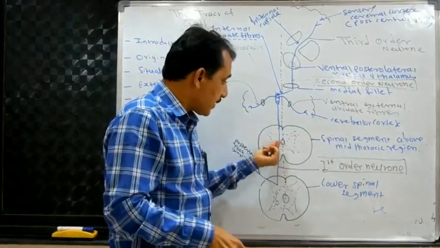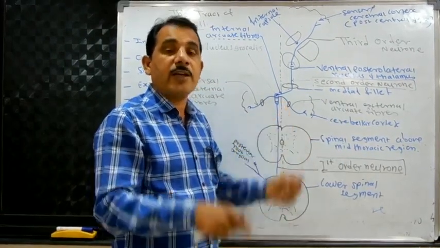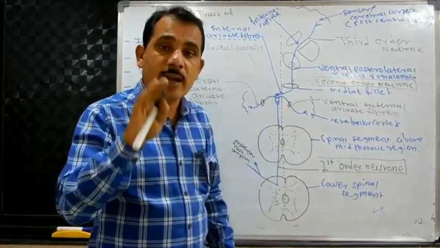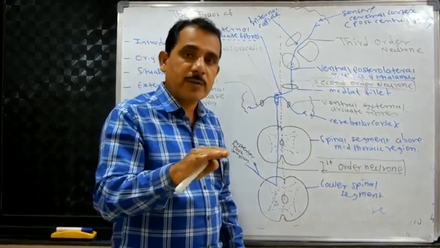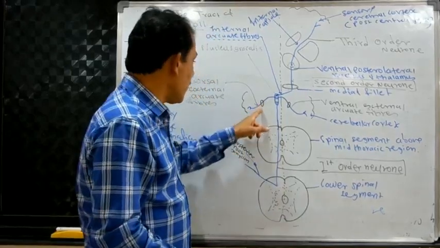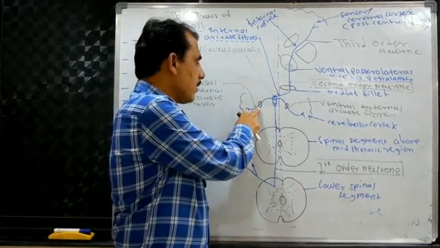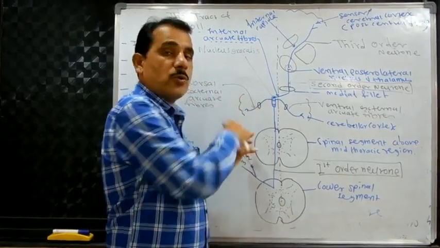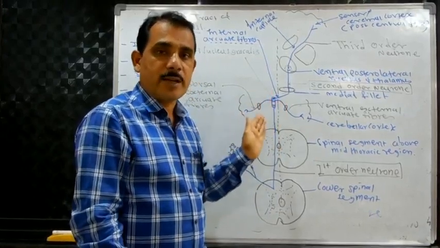The majority of fibers ascending upward end in the nucleus gracilis of the medulla. Here they divide into two groups, external arcuate fibers and internal arcuate fibers. External arcuate fibers divide into dorsal and ventral. The dorsal external arcuate fibers pass through the inferior cerebellar peduncle and end in the cerebellar cortex of the same side.